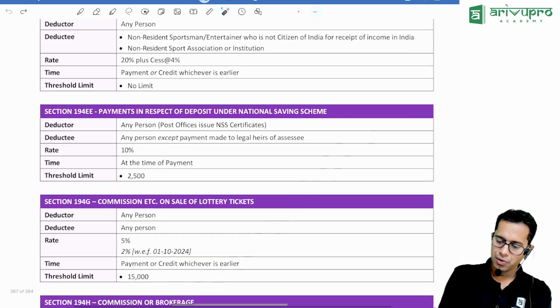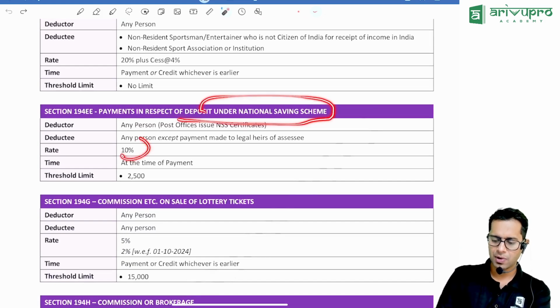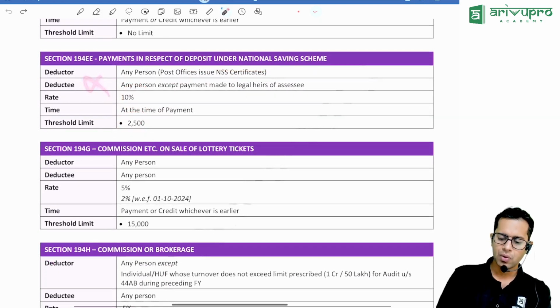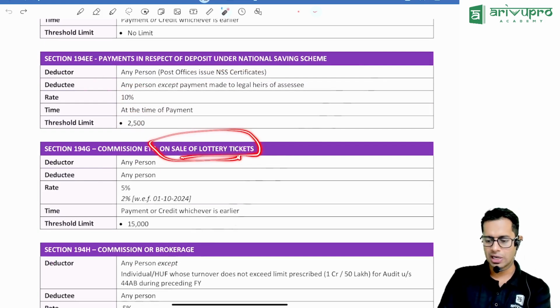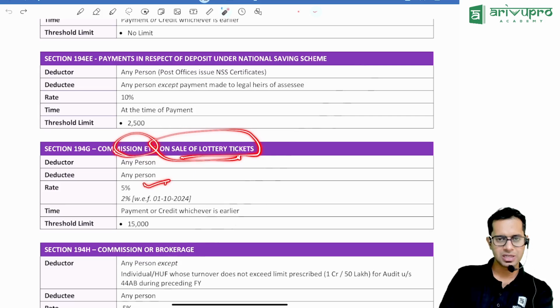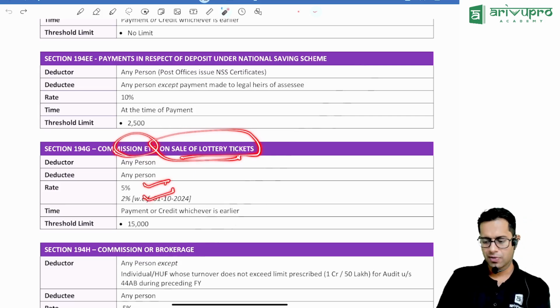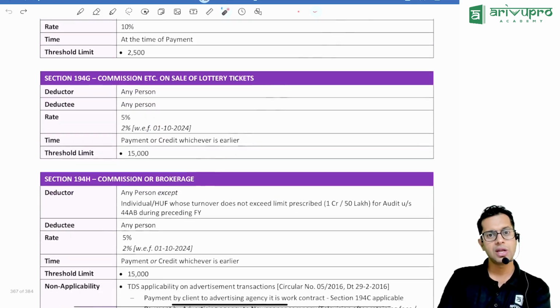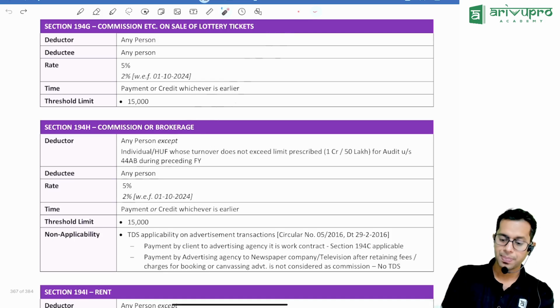194EE, if you deposit money to a National Savings Scheme account, if the amount is more than 2,500, 10% TDS will be deducted. 194G also not that important. In case of sale of lottery tickets, on whatever commission is there, 5% TDS is deducted, and 2% with effect from 1st of October. If the amount is more than 15,000, then only this provision is applicable.